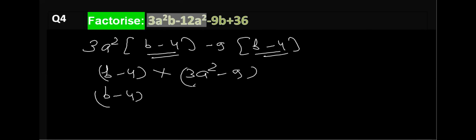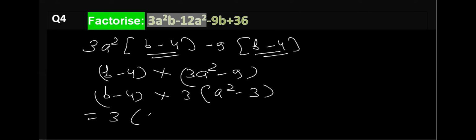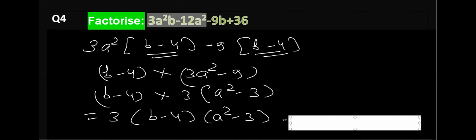Again, what is common in 3a square and minus 9? 3 is common. So you take common 3, that is a square minus 3. So final answer is 3 (b minus 4)(a square minus 3), and this is the answer of this question.